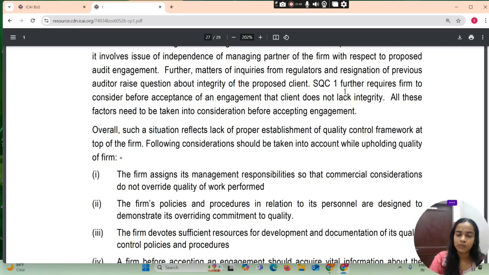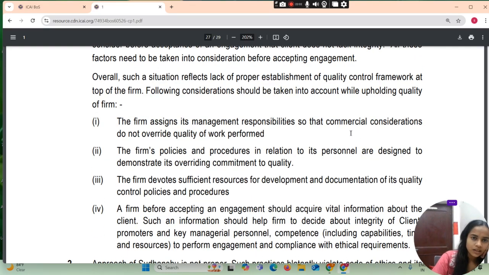SQC1 further requires the firm to consider, before acceptance of an engagement, that the client does not lack integrity. All these factors need to be taken into consideration before accepting the engagement. Overall, such a situation reflects the lack of proper establishment of a quality control framework at the top of the firm.